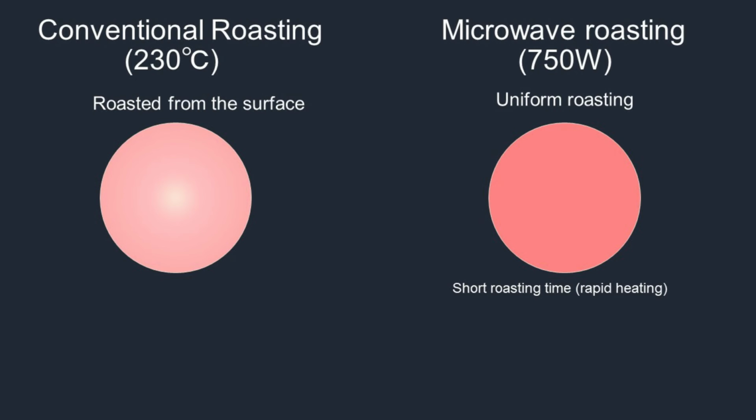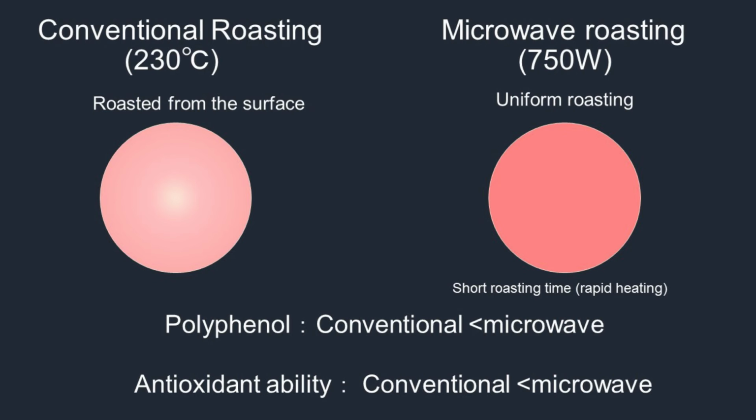The answer is microwave roasting coffee beans has a higher concentration of the polyphenol. So the antioxidation ability of the microwave roasting sample is also higher than that of conventional roasting samples.